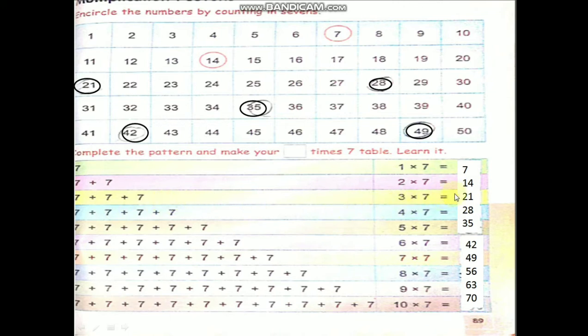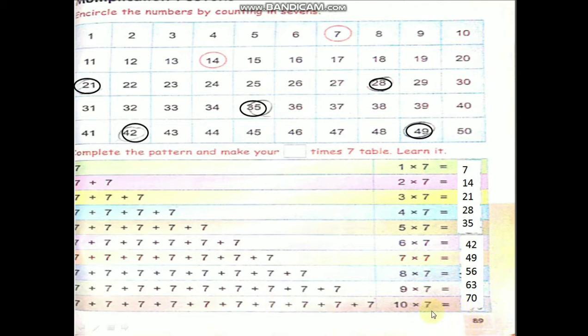So 3 7s are 21. 4 7s are 28, 5 7s are 35, 6 7s are 42, 7 7s are 49, 7 8s are 56, 7 9s are 63, 7 10s are 70. If you add 7 ten times, you will get 70. This is repeated addition. 7 10s are 70.